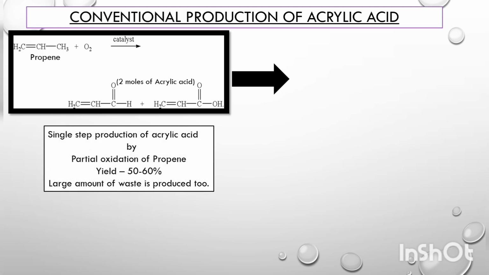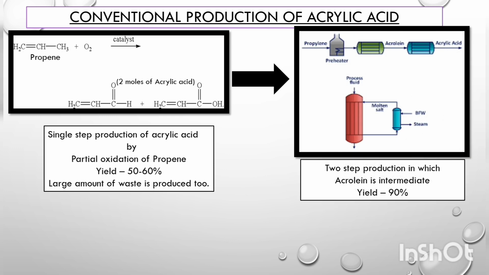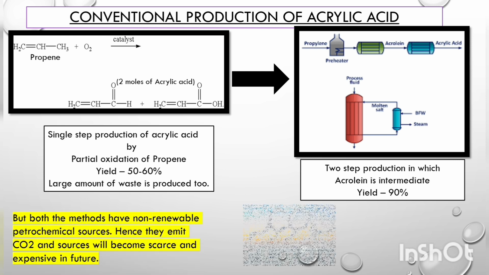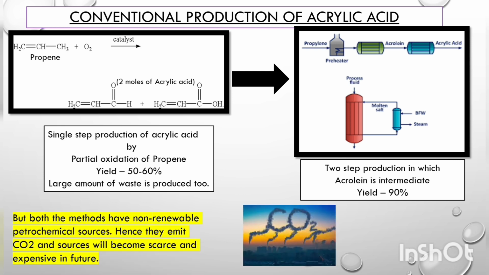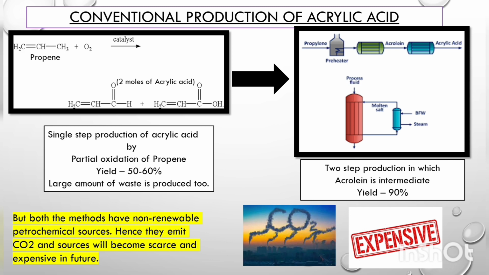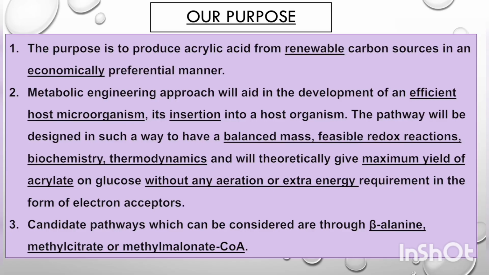Acrylic acid is conventionally produced from petrochemicals. In the single-step process, partial oxidation of propene results in the formation of acrylic acid. The yield is 50%, but the demerit is that a large amount of waste is produced along with it. Hence, the two-step production is preferred, in which acrylic acid is produced from propylene via acrolein, in which 90% yield is produced. But both these methods use non-renewable petrochemical sources. Hence, they emit large amounts of carbon dioxide, and these sources will become scarce and expensive in future.